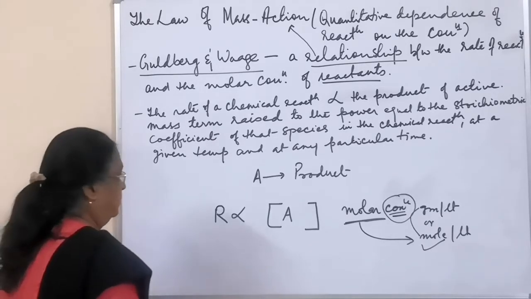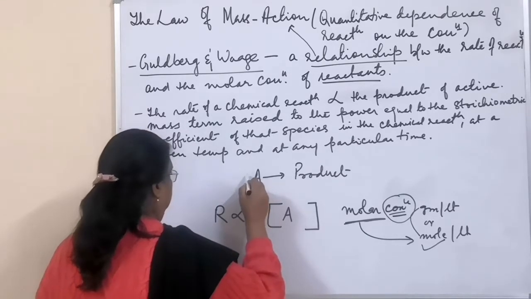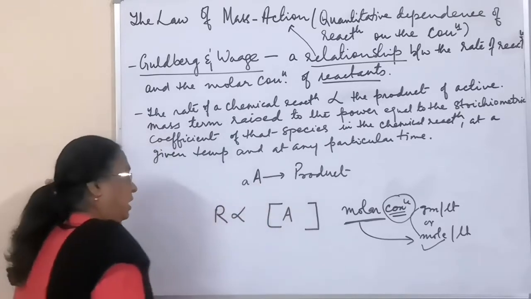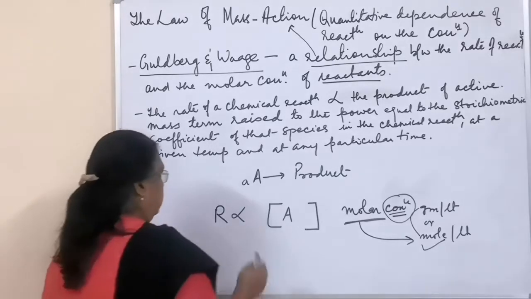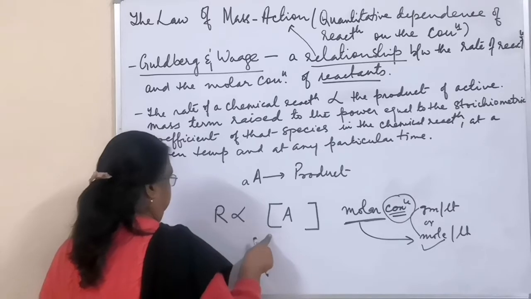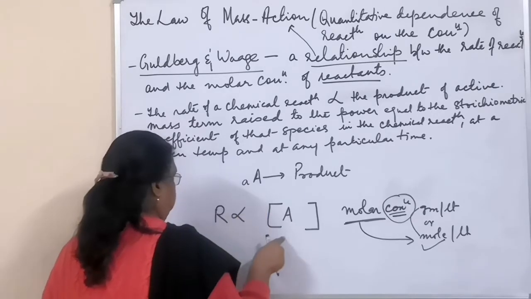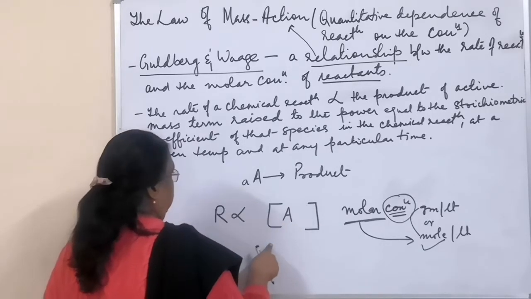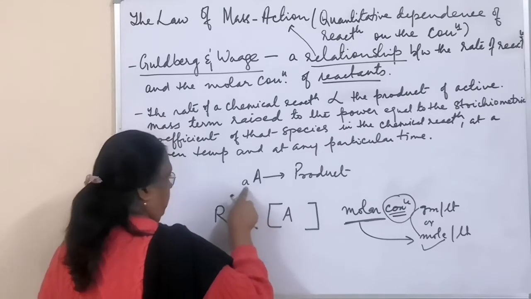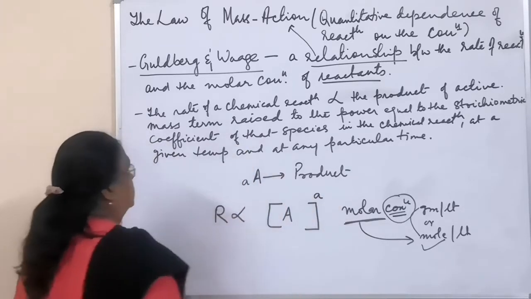So rate of this reaction will be depending upon this, and here if A moles of A is undergoing the reaction and producing a product or maybe more than one product, then the rate of the reaction will be directly proportional to the molar concentration of A. Molar concentration of A means molar concentration of the reactant. And this molar concentration term will be raised to the power, what is it? Coefficient, stoichiometric coefficient.